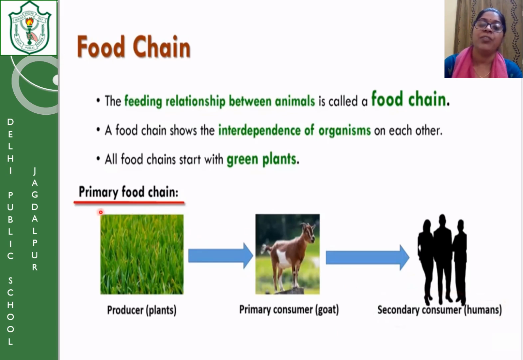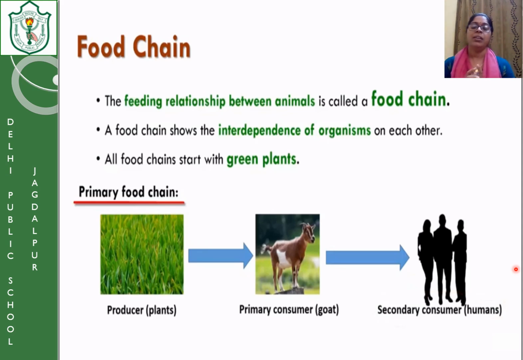So what happens? If here 100 units of energy are there, only 10% will be transferred. So only 10 will go. Here only 1 will go. Then 0.1, 1 by 10, then 1 by 100. So the amount of energy which is transferred becomes lower and lower. That is why more members should not be there in a food chain.